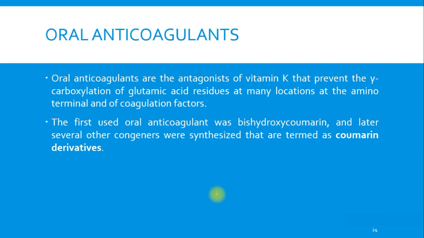Now the oral anticoagulants, and the main drug is warfarin. The oral anticoagulants are antagonists of vitamin K that prevent the gamma carboxylation of the glutamic acid residues at many locations at the amino terminal of coagulation factors. If you remember the reaction which we studied in vitamin K, the same reaction is there. They just prevent this gamma carboxylation reaction.